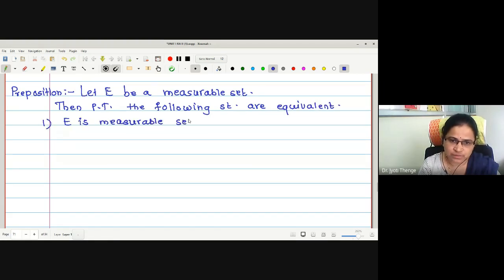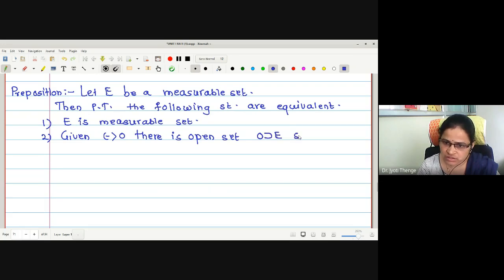Number 1, E is measurable. Second, given epsilon greater than 0, there is an open set O containing E such that m star of O minus E is less than epsilon.